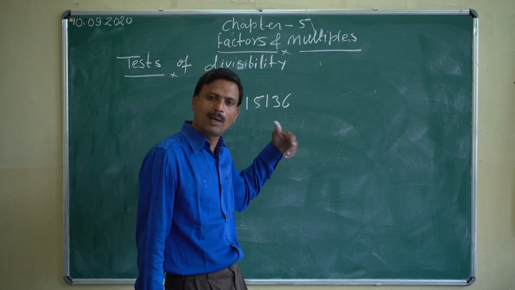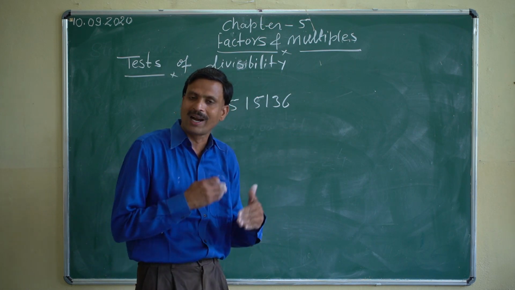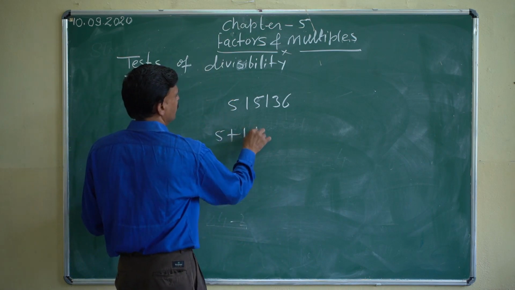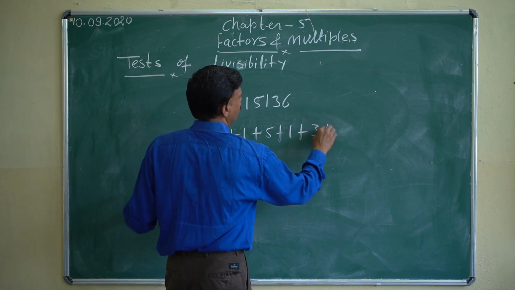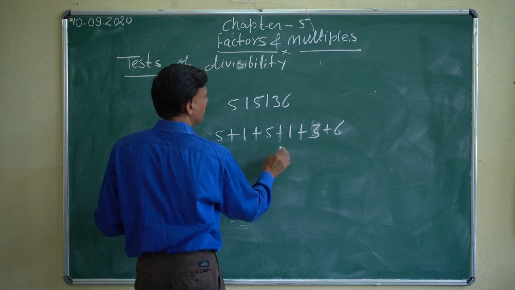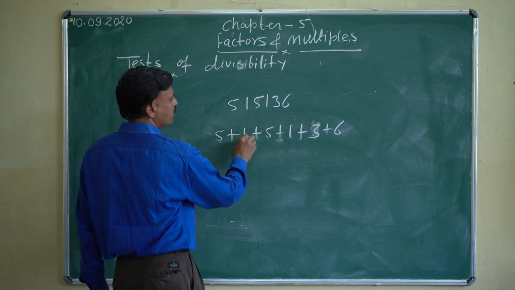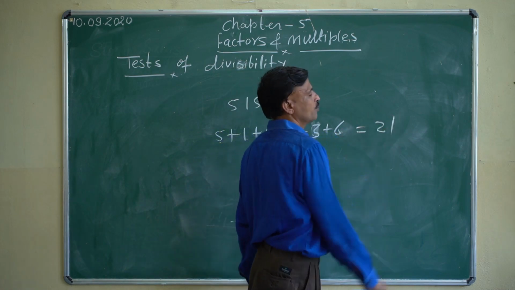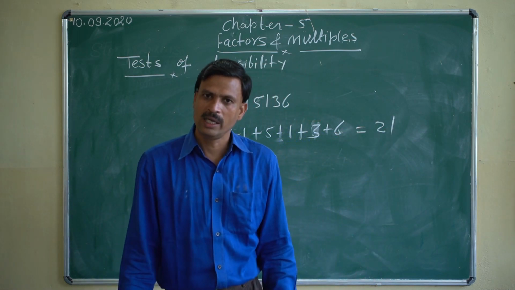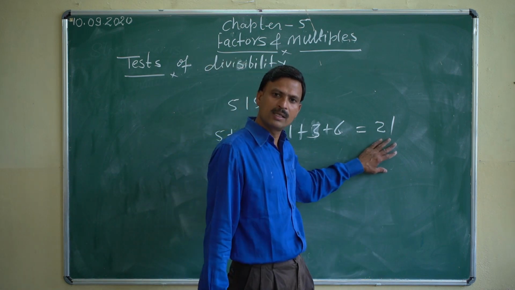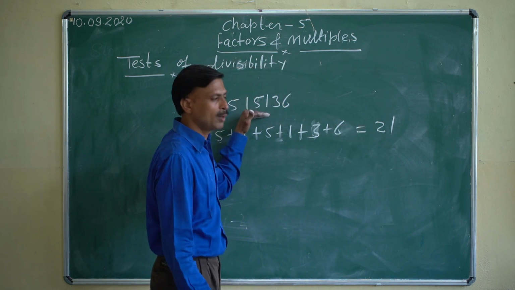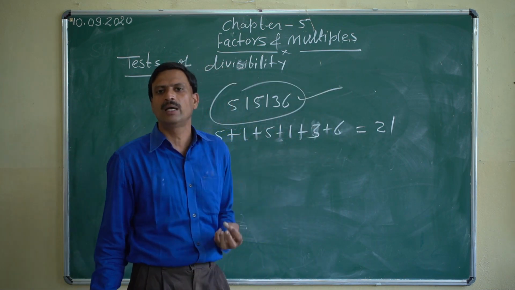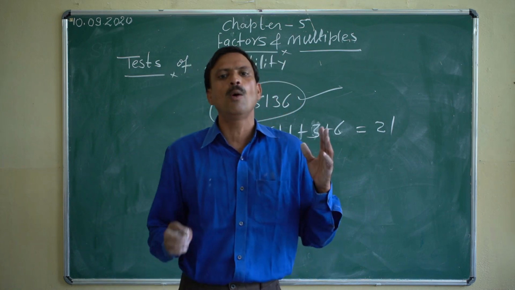Now we'll check whether the number is divisible by 3 or not. For that we'll find the sum of the digits of the number. That is 5 plus 1 plus 5 plus 1 plus 3 plus 6. What is coming? 6 plus 6, 12, 12 plus 3, that is 15, 15 plus 6 is 21. This is a multiple of 3, so the number is divisible by 3. So this number is exactly divisible by 12 because it is divisible by both 3 and 4.